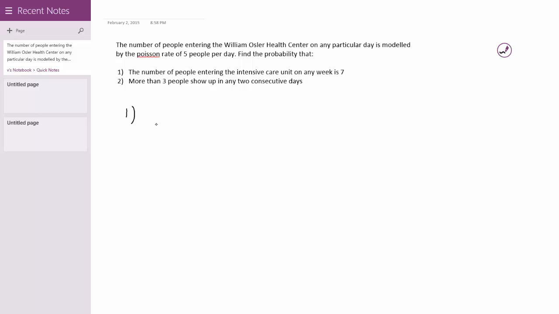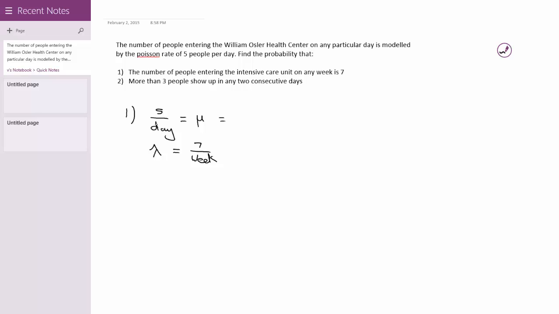So to deal with the first part of the problem, we need to look at the different kinds of rates there are. We're given a rate of 5 people per day, and you have to understand that this is actually our mean. But our lambda, our occurrences, are occurring in terms of weeks, and that's 7 per week. So we need to change the mean to match the lambda. We always need to keep our units equivalent, otherwise it will be like comparing apples to oranges.